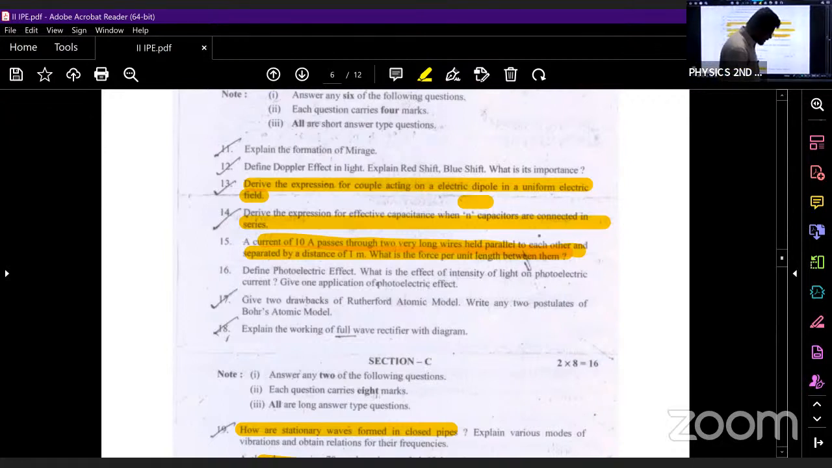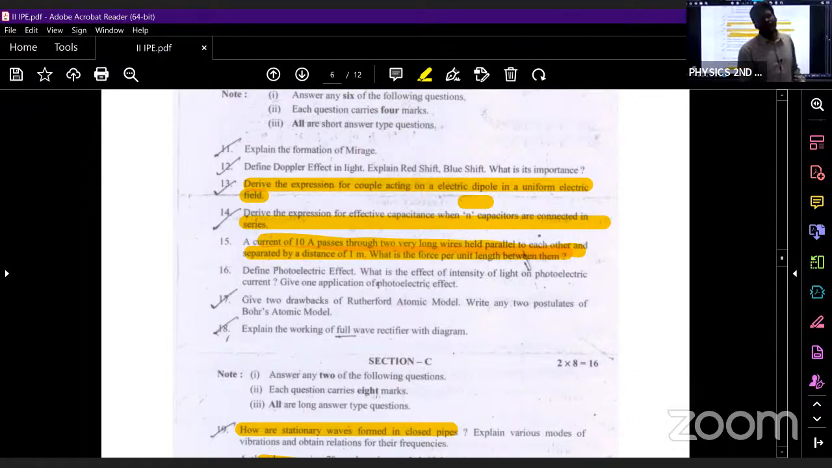So what were the defects of Rutherford model of atom? I said that it can't explain the stability of an electron. As the electron is accelerating around the nucleus, it should continuously emit radiation and lose energy, and it should fall inside the nucleus. But is that happening? No, it is not happening. So Rutherford was unable to explain this.